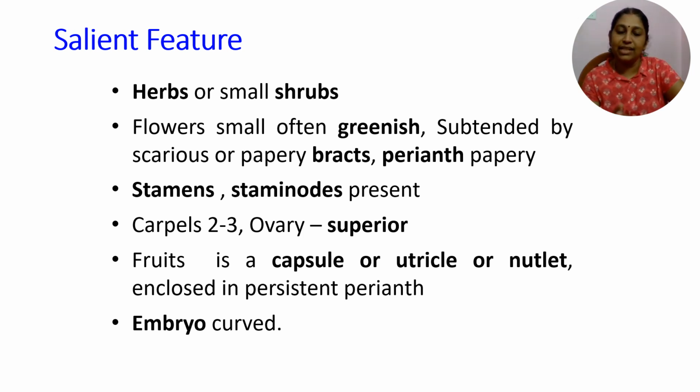Stamens as well as staminodes are present, and the carpels are normally two to three in number with a superior ovary. The fruit is a capsule, or a utricle or nutlet can be seen, but mostly it is a utricle, a type of fruit enclosed in a persistent perianth. The perianth lobes are papery in nature, and the embryo is curved in nature, and hence it has been kept under Curvembryae.